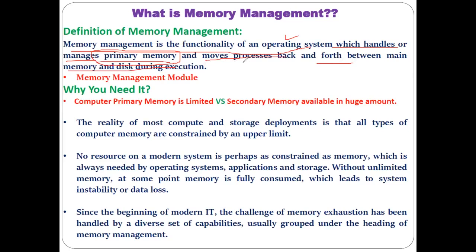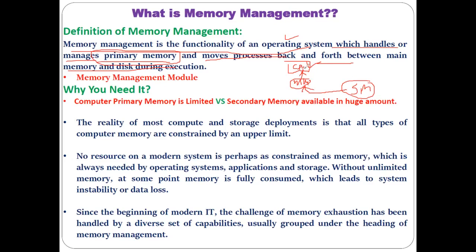By how? Moving the process back and forth, in the sense, suppose, let me show you, this is your CPU, this is your main memory, and this is your secondary memory, that is a disk. Now whenever the CPU wants to execute something, the data or instruction from the secondary memory is accessed in the main memory, and from main memory it goes to the CPU.